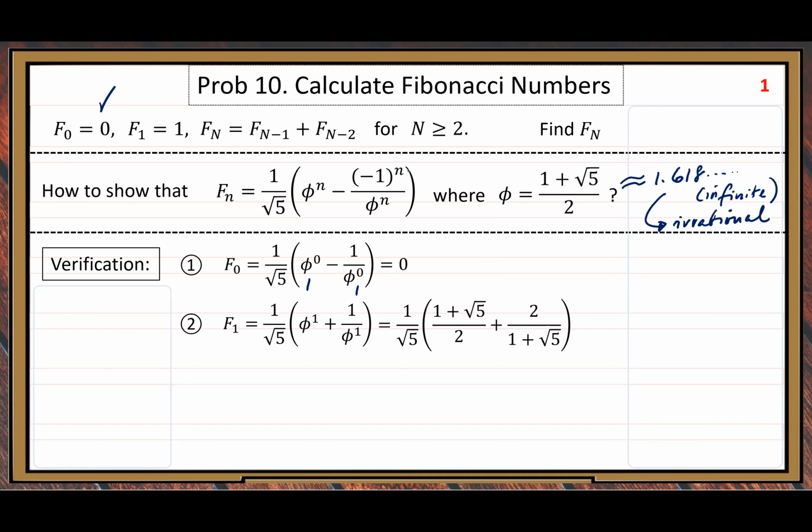Because negative 1 to the 1 is negative, the negative becomes positive. Then the reciprocal, 1 over phi, is 2 over 1 plus root 5. But here we need to convert it, because 1 plus root 5 at the denominator is not very convenient in our calculation.